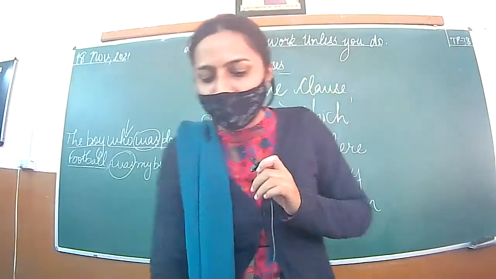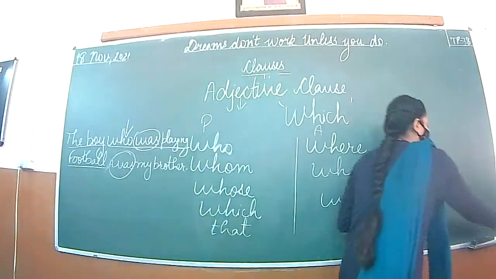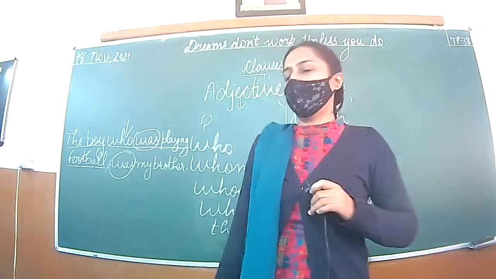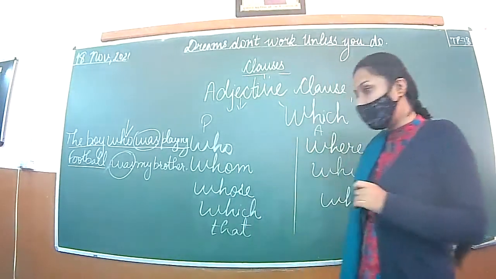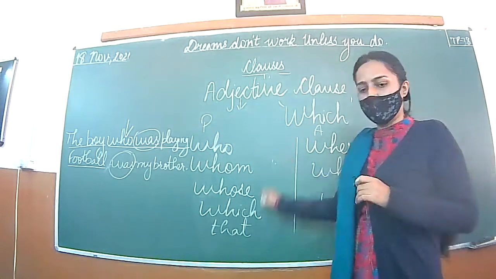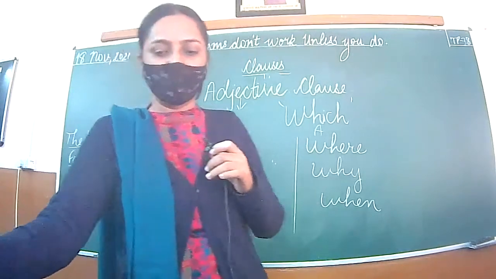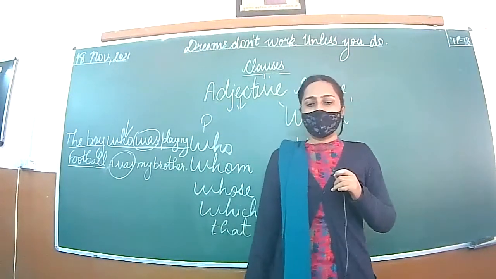Next, I am grateful to my teacher whose guidance helped me a lot. Whose guidance helped me a lot. Conjunction, whose. Next, this is the time when we should unite against corruption. When we should unite against corruption.